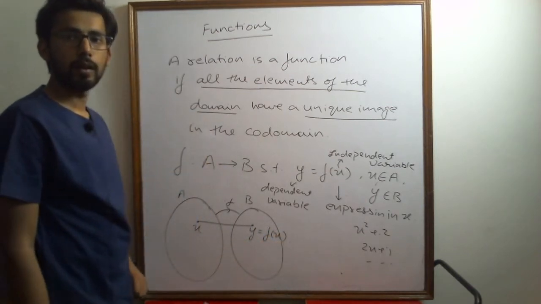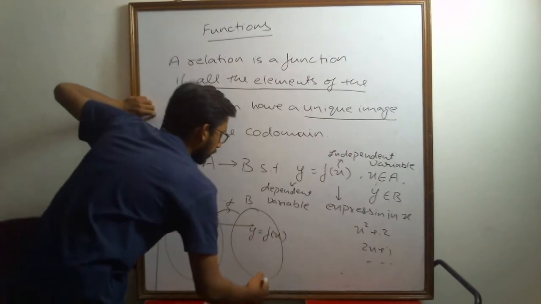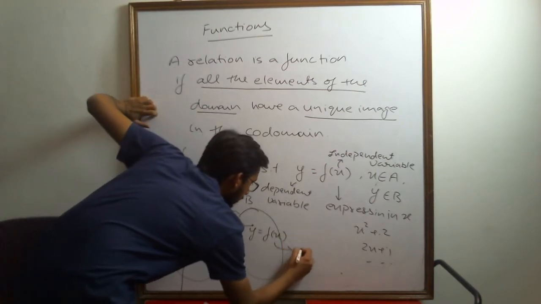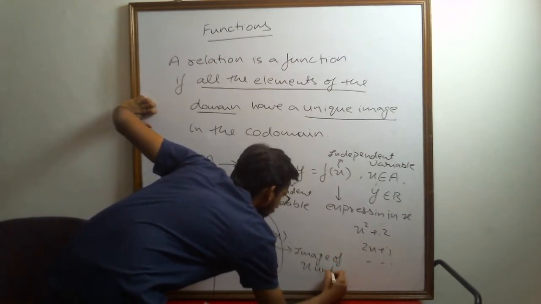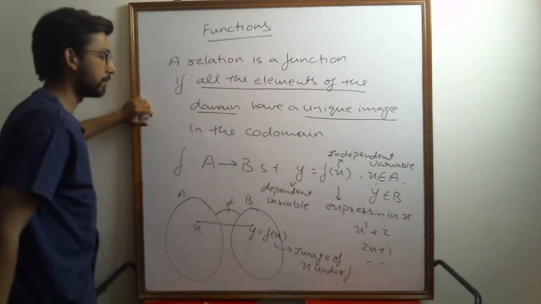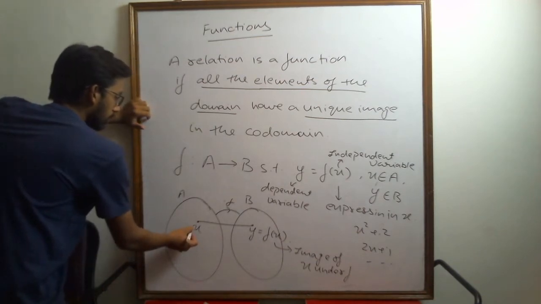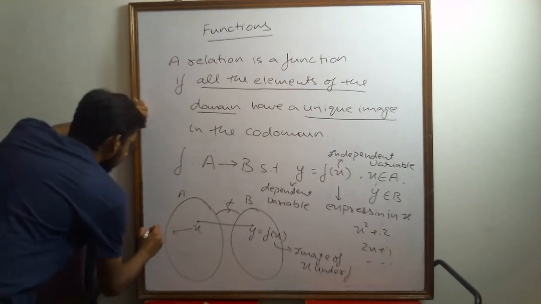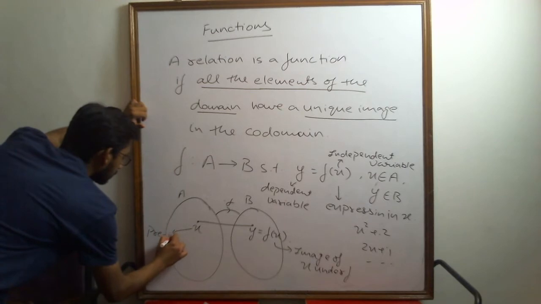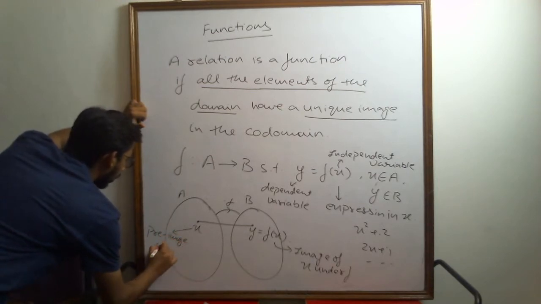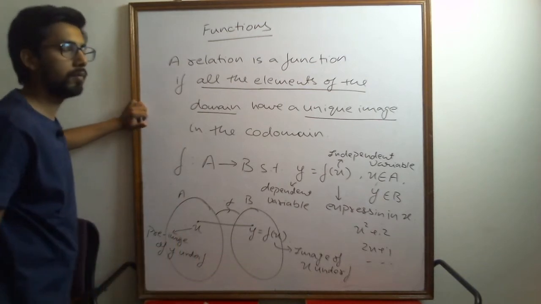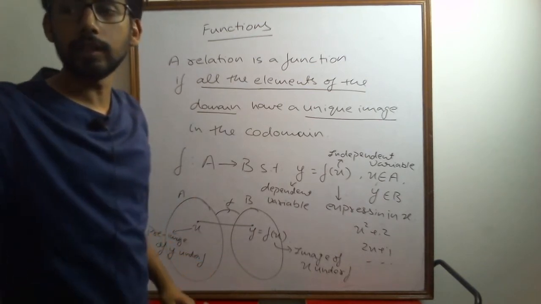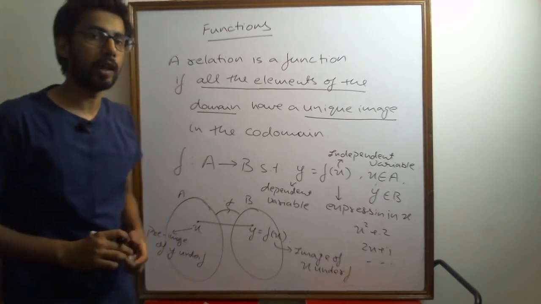Now y is equal to f of x is known as the image of x under the function f. And x, which is the element of the set A and the independent variable, is known as the pre-image of y under the function f. So these are the important definitions that we have to know first.